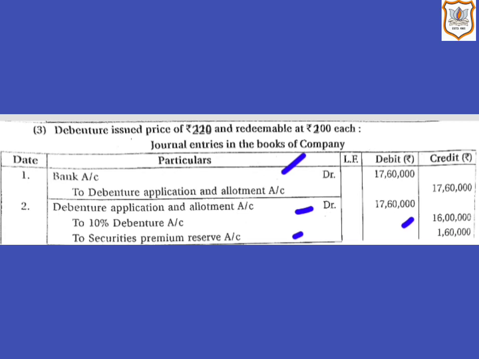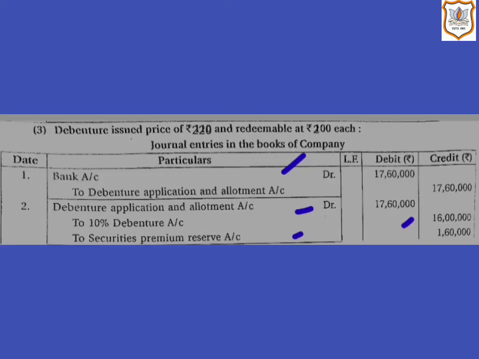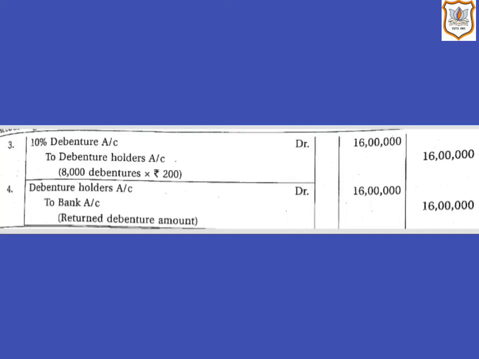Now let us see the third journal entry at the time of redemption of debentures. So here 10% debenture account will be debited by rupees 16 lakh, that is 8,000 debentures multiplied by rupees 200, as these debentures are redeemable at par. So here 8,000 debentures will be multiplied by rupees 200, that is the face value.